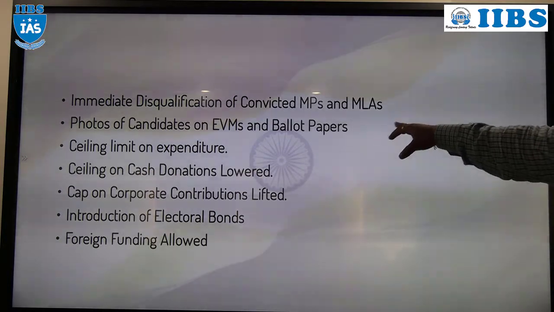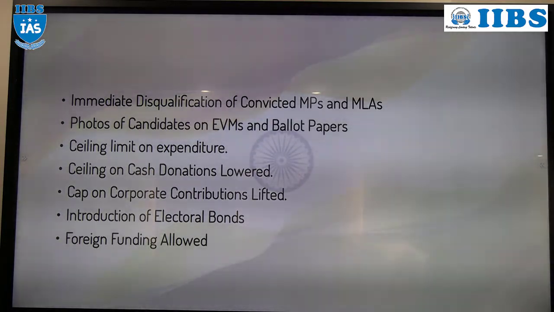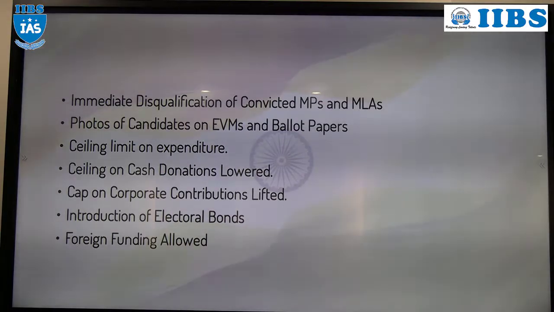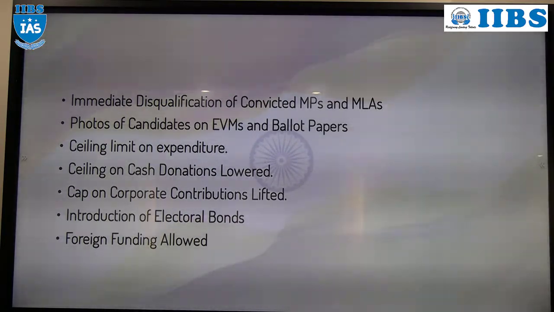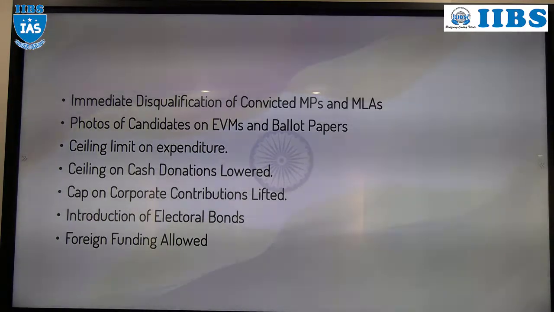Next, cash donation lowered. Earlier, there was party donation; you can also donate to your favorite party. In 2017, a finance bill was passed. According to that finance bill, election donation in cash can be made, but only up to 2,000 rupees. If you want to donate 10,000 rupees to your favorite political party, only up to 2,000 can be in cash.